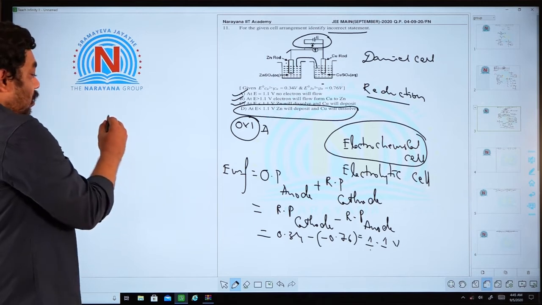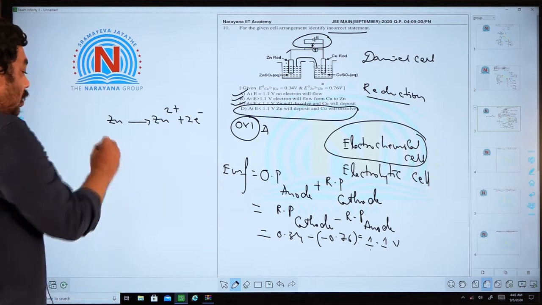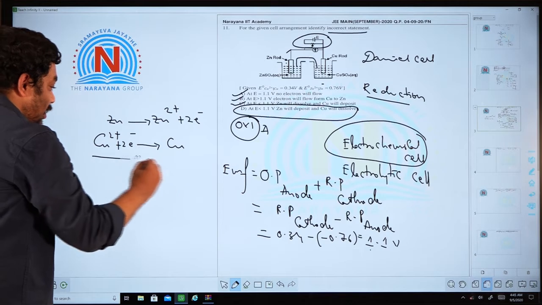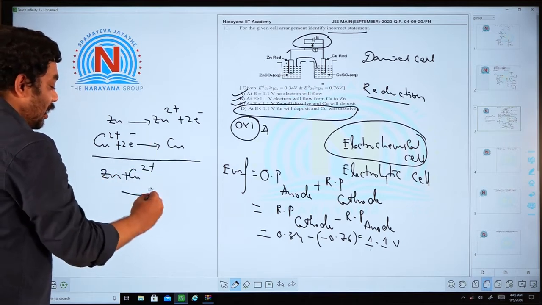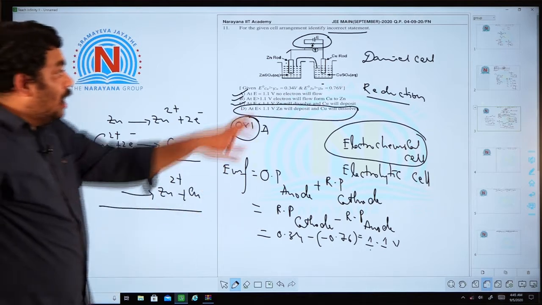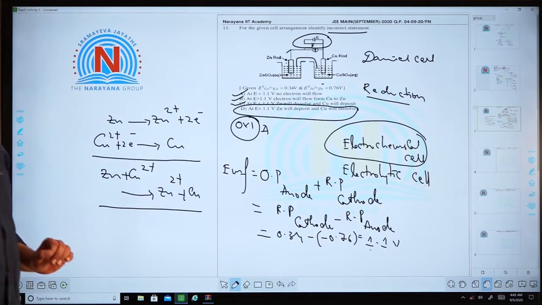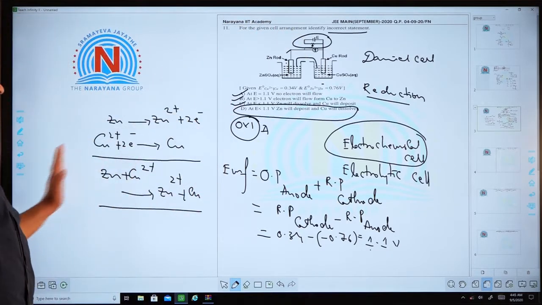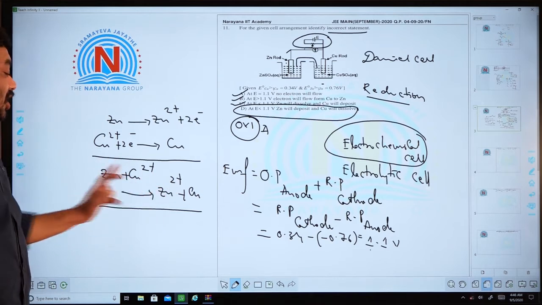Zinc will be converted to Zn2+ plus 2 electrons. Cu2+ takes 2 electrons and is converted into copper. So this is the basic reaction: Zn + Cu2+ gives Zn2+ + Cu. Whenever external potential is less than 1.1, zinc will be oxidized and copper will be reduced. Whenever external potential is greater than 1.1, the reverse takes place. Copper will be oxidized and Zn2+ will be reduced to Zn. That means zinc will be precipitated.